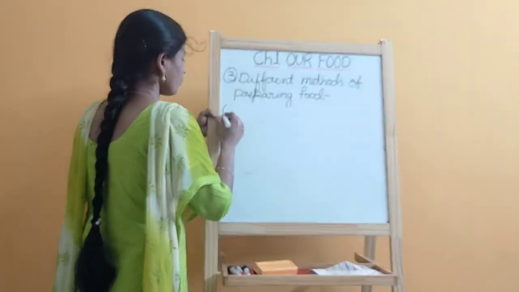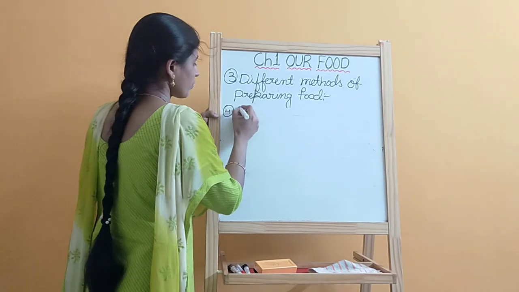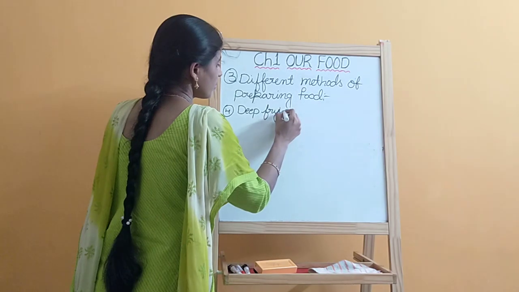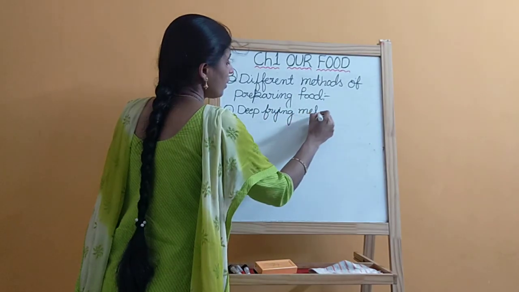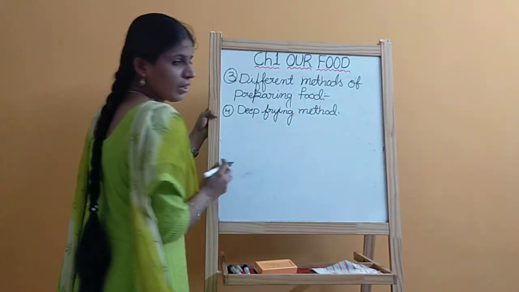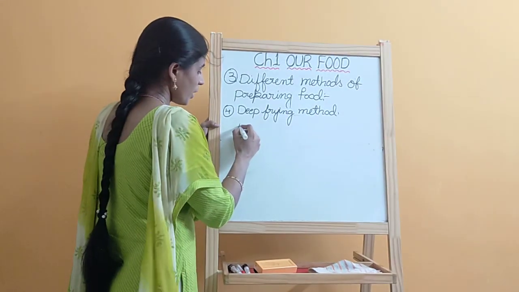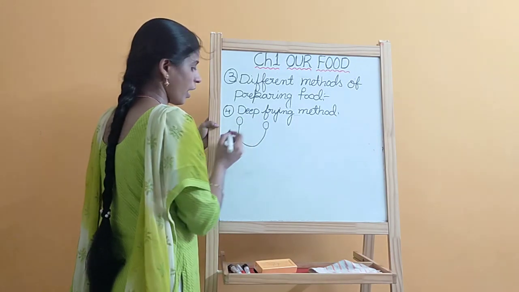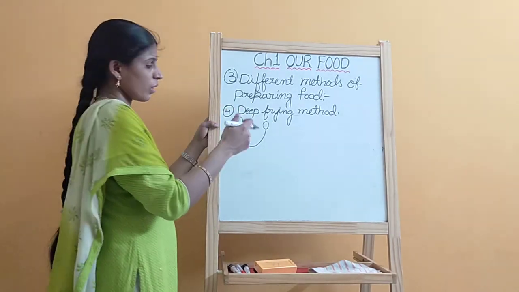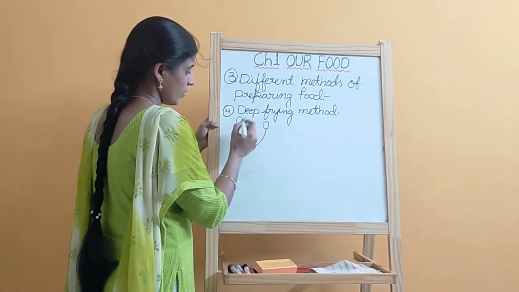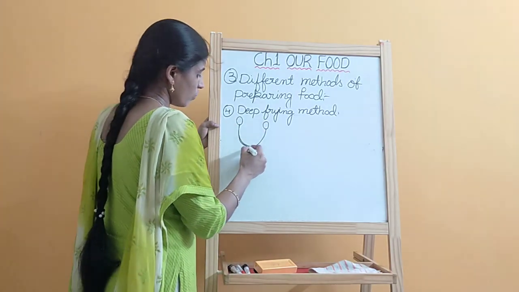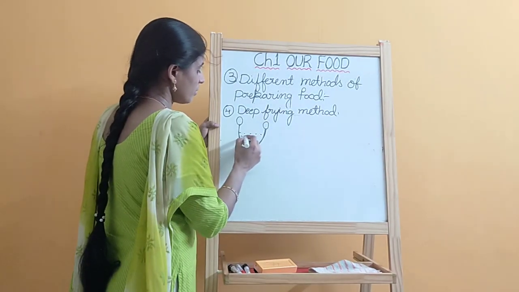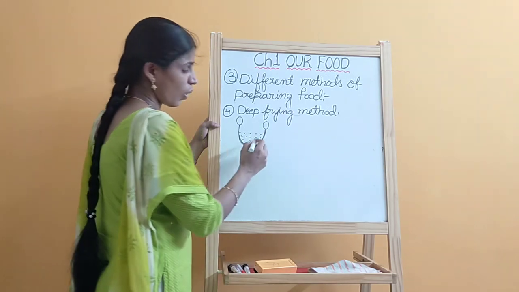What is the next one? Fourth one, deep frying method. In this deep frying method, you take a large vessel with long handles, with large side walls, and fill it with a few inches of oil.